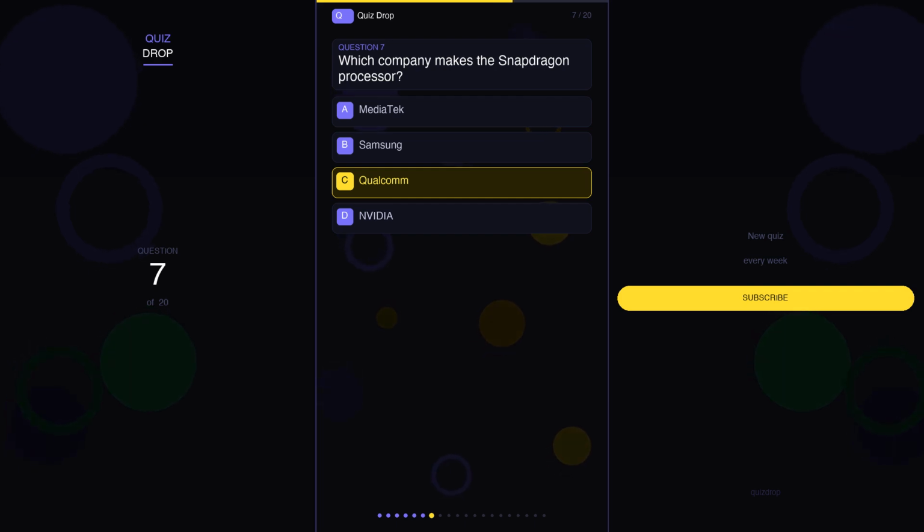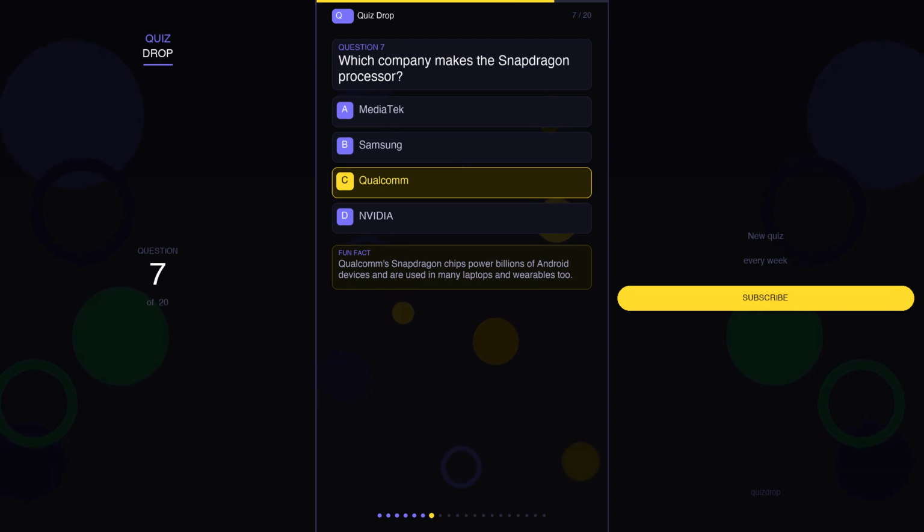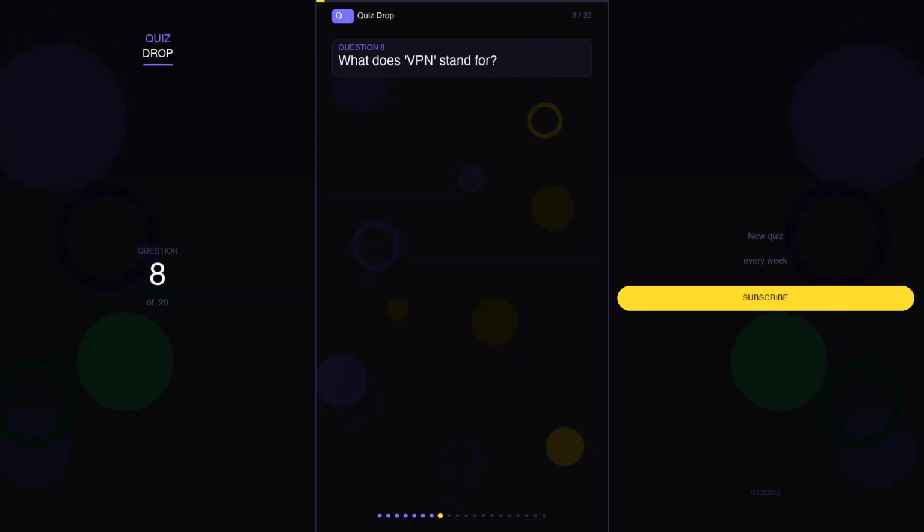The correct answer is C. Qualcomm. And here's a fun fact. Qualcomm's Snapdragon chips power billions of Android devices and are used in many laptops and wearables too.